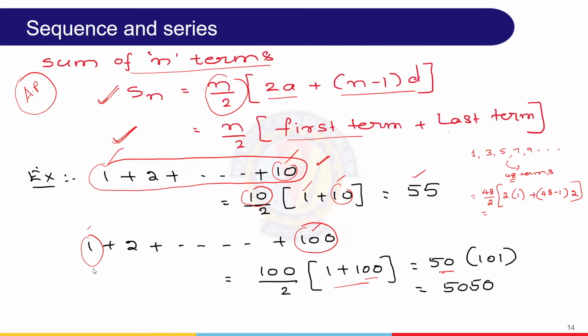Similarly, for GP also, the formula is different, otherwise it is the same discussion. It is a into r power n minus 1, divided by r minus 1. Same as before, a is the first term, r is the common multiplier, the factor, and n is how many terms. Here there are two things: depending on whether r is less than 1 or greater than 1, there are two formulas, with 1 minus r or r minus 1.